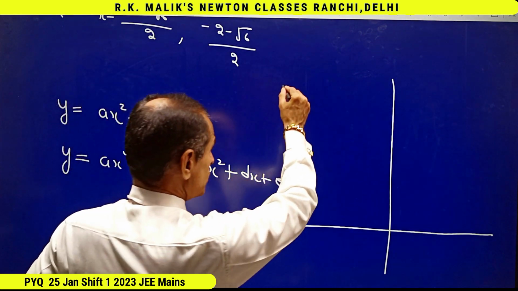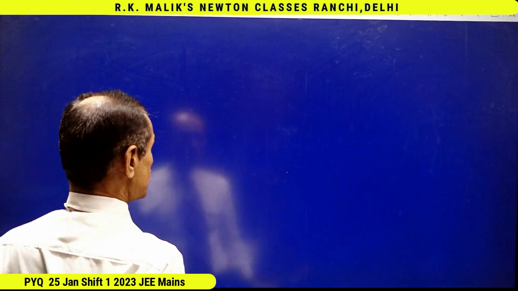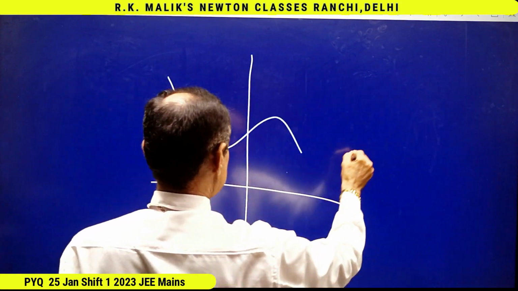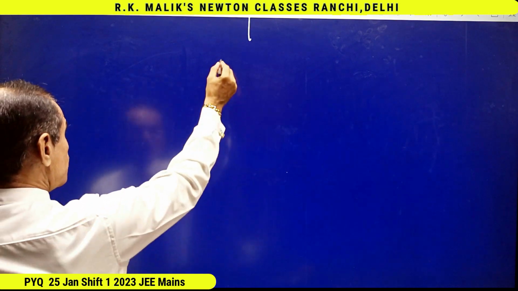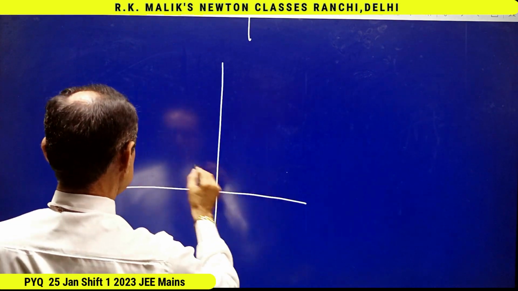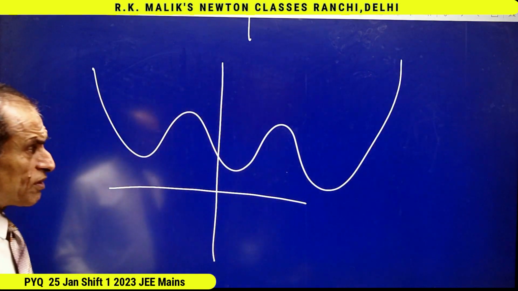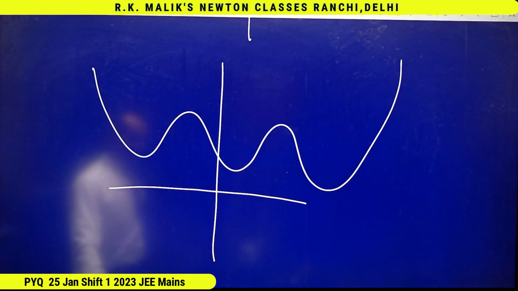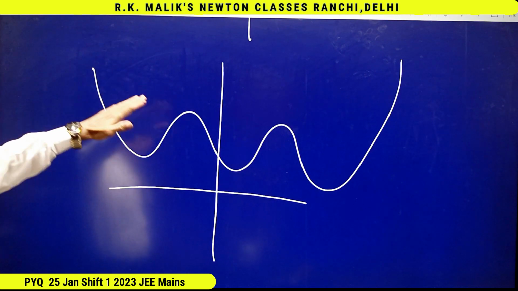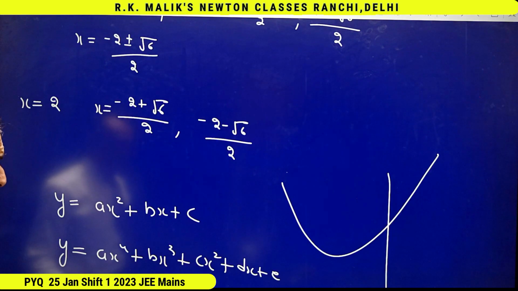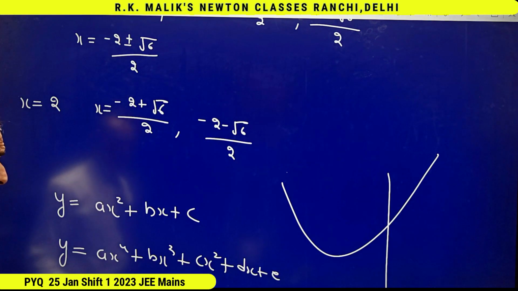The graph may be this, the graph may be this, the graph may be this. That is, in all these cases, the main thing is it is coming from infinity and it is finally going in infinity. It is valid for every even degree equation where a is positive.